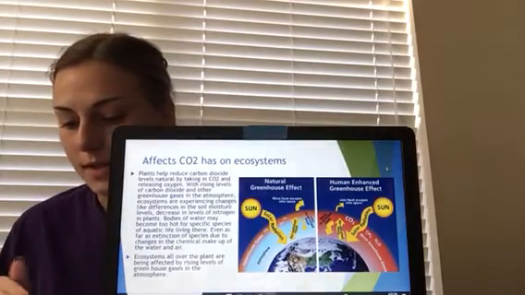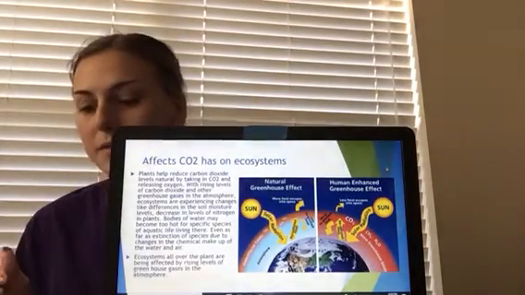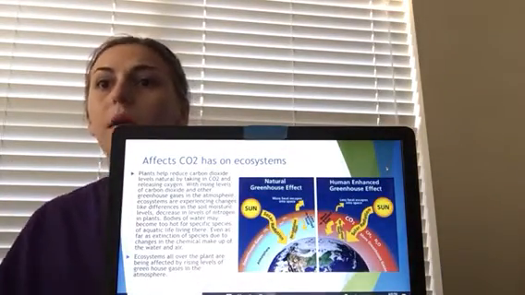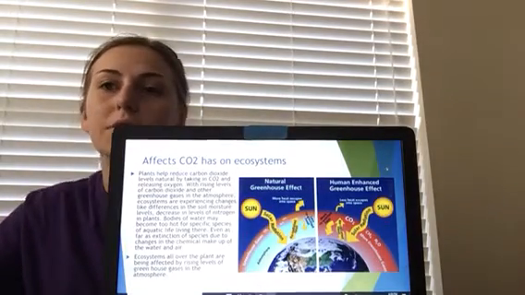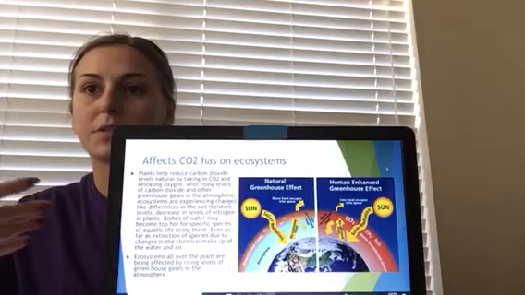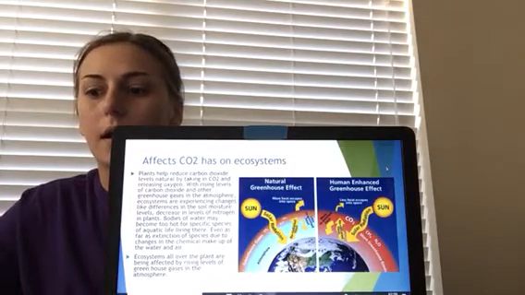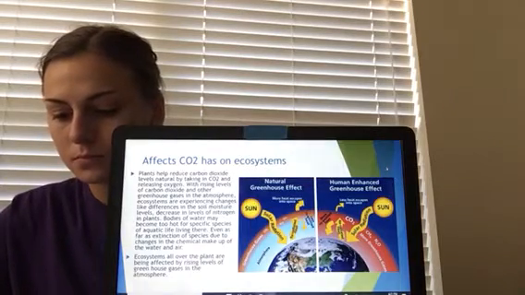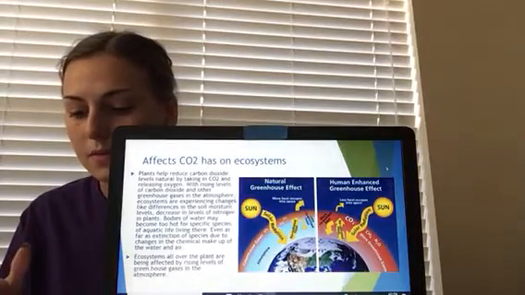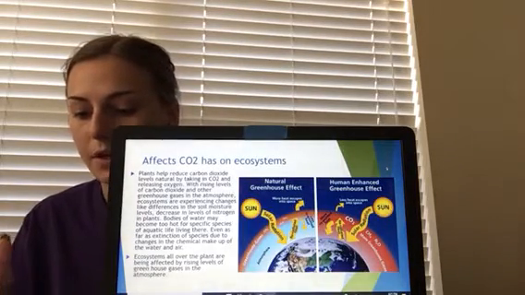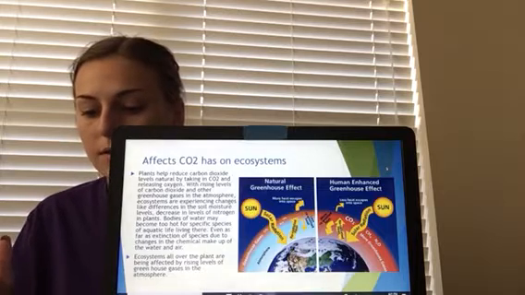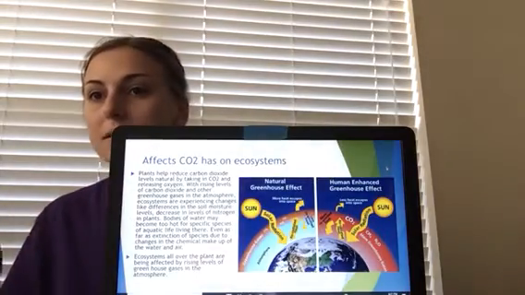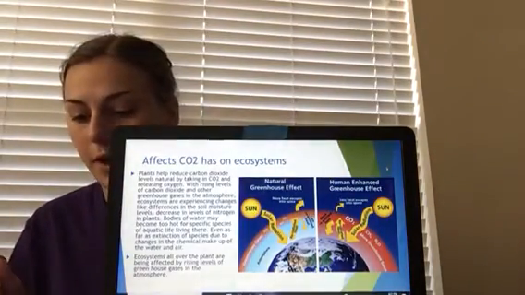So the effects that carbon dioxide has on our ecosystem, we have plants and trees that help regulate our natural carbon dioxide emissions, but once you add the industries and all the major factors that produce these pollutants, so these rising levels of carbon dioxide and other greenhouse gases in our atmosphere ultimately affect our ecosystem, and we can definitely see those changes because there's certain species of fish that are becoming extinct from these pollutants in our air.